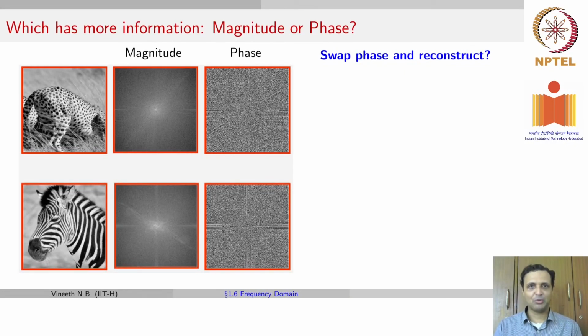One last question before we wind up this discussion, which is also an interesting topic: we said that there is a magnitude component and a phase component in every Fourier version of an image. The magnitude is something that we said is easy to interpret. The phase is a little harder to describe, so we will not get into it now, but this is how it looks. Which do you think has more information? We'll try to understand this by swapping the magnitudes and the phases, doing an inverse Fourier transform and seeing what you get.